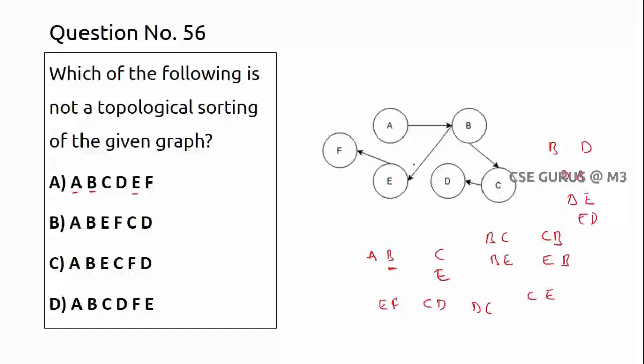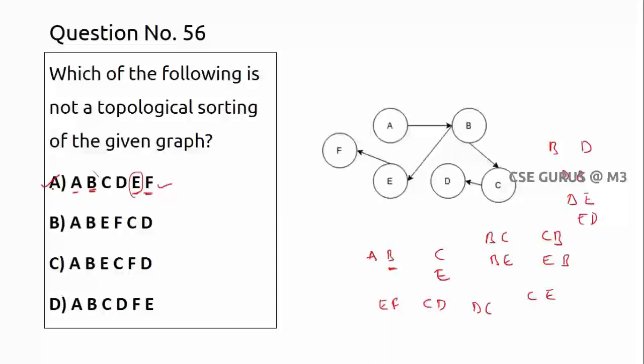E should come after B. You can see E is coming after B. It's not immediate, it can be anywhere, but E must come after B. And F should be after E, and also after B. This is also fine. So option A is correct.